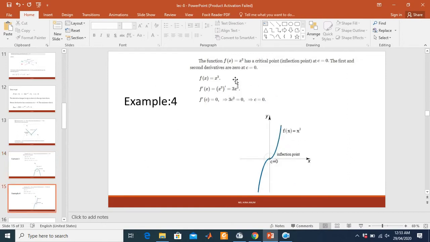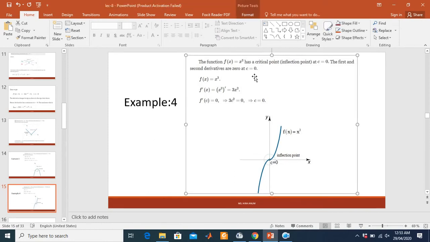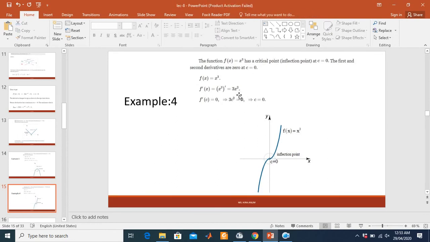Now we have another example. Function f of x equals x cubed has a critical point, an inflection point, at x equals c equals 0, where the first derivative and second derivative are 0 at c equals 0. The first derivative of this function is 3x squared. F prime of c equals 0. Putting the first derivative equal to 0, we find c equals 0, the inflection point, so it is at the point 0. C equals 0 is the inflection point of the function x cubed.